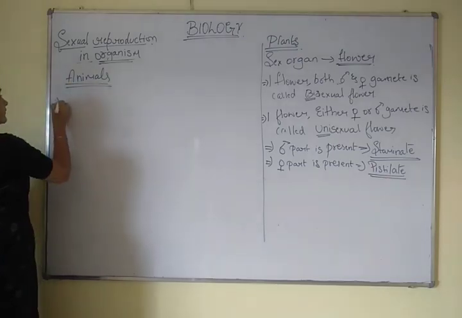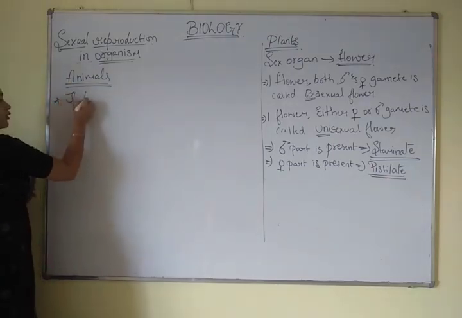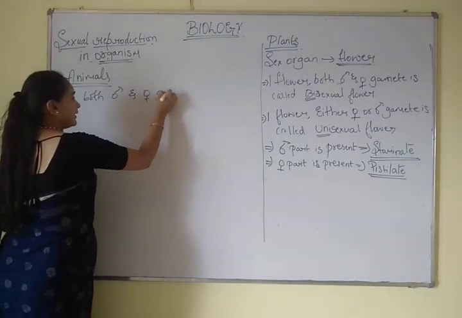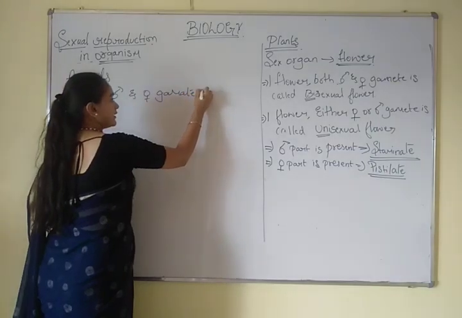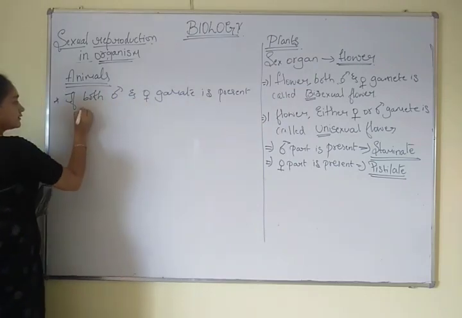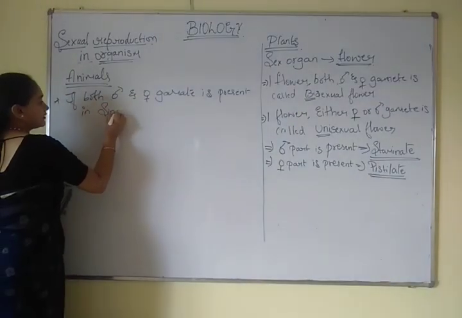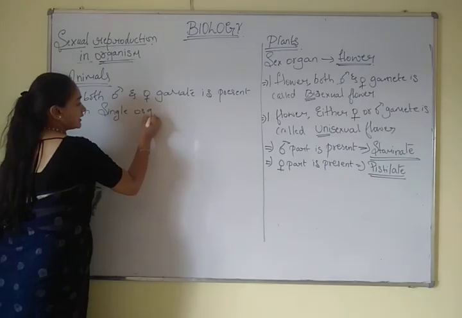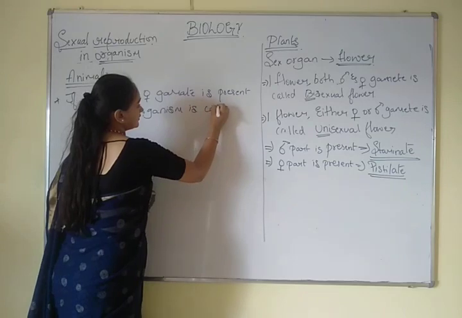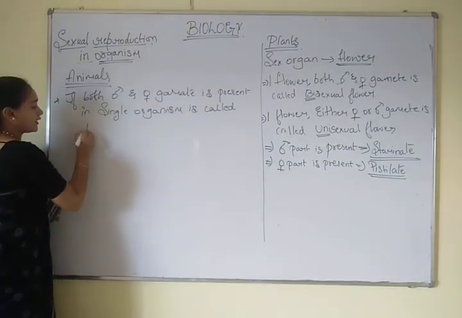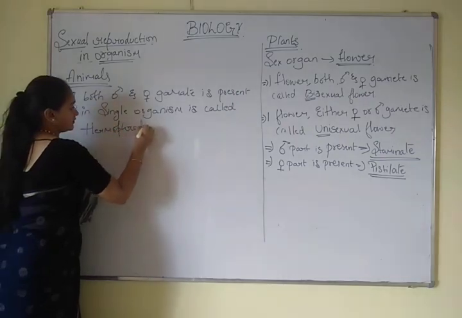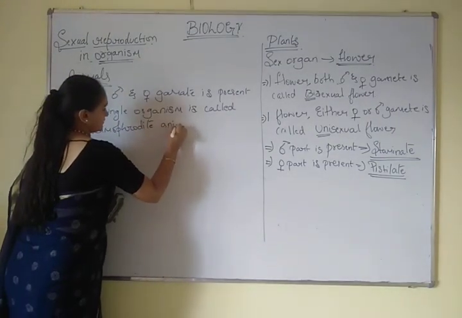In animals, if both male and female gametes are present in a single organism or single individual, it is called a hermaphrodite animal.